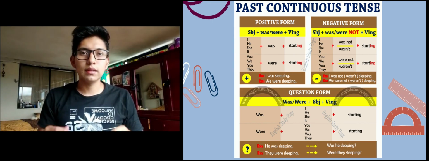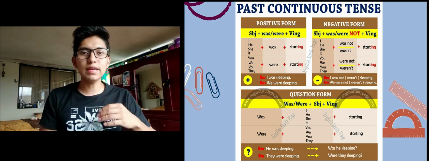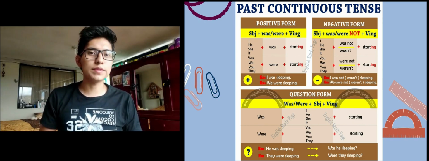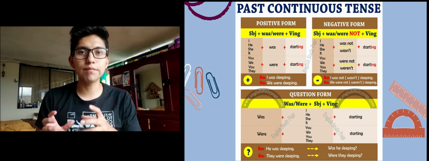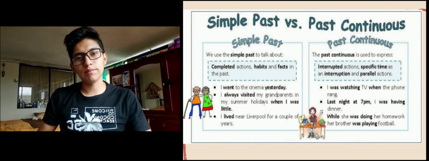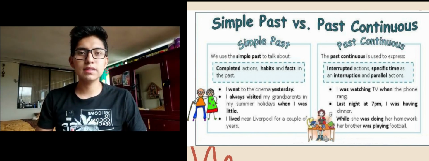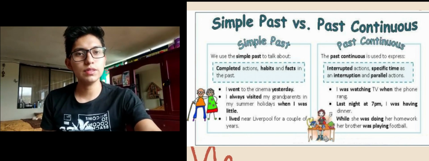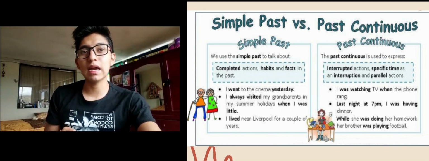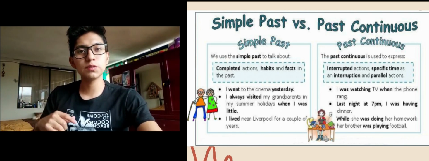Past continuous. The past continuous describes actions or events located in the time before the present, whose beginning is in the past and which has not yet concluded at the moment of speaking. We have the positive form, negative form, and question form. Difference between past simple and past continuous. The past simple of verbs in English indicates past actions that have already finished. But when I use the past continuous,